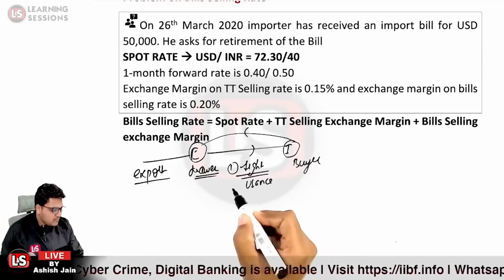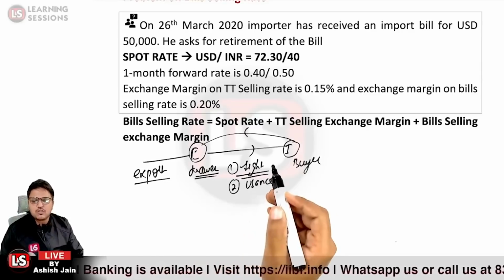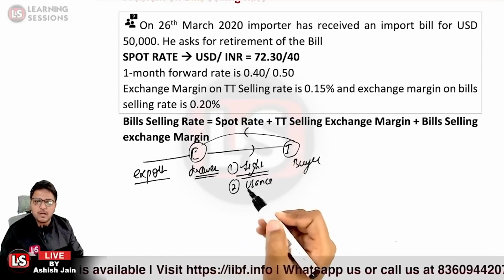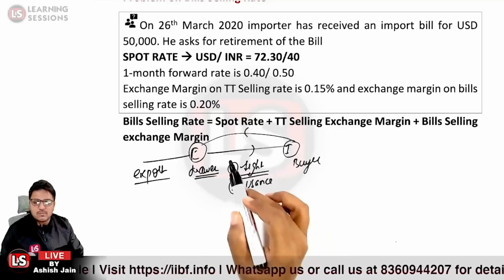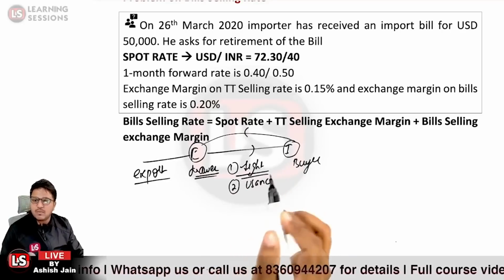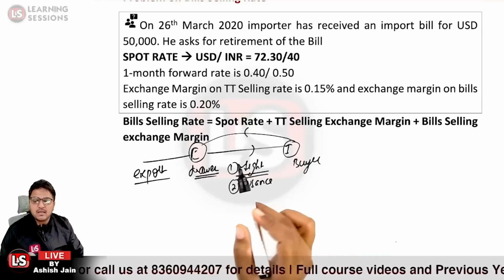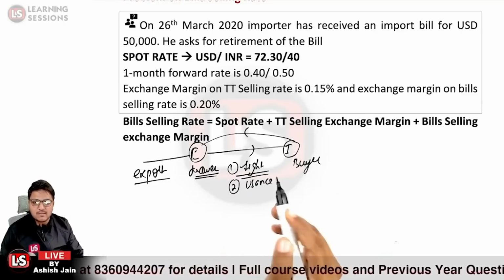And what is the second type of the bill? It is a usance bill. Now what is the usance bill? In the case of the usance bill, the amount is to be paid back after some particular period of time. The usance period, if it is given in the question, may be 2 months, 1 month, 3 months, or 6 months. Whatever credit period is extended by the exporter is the usance period.